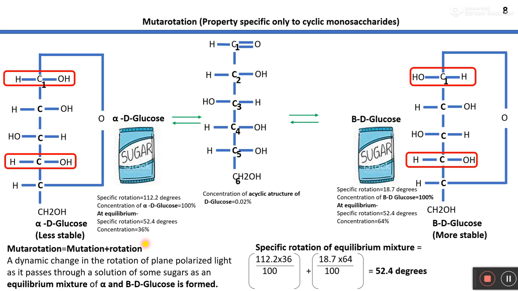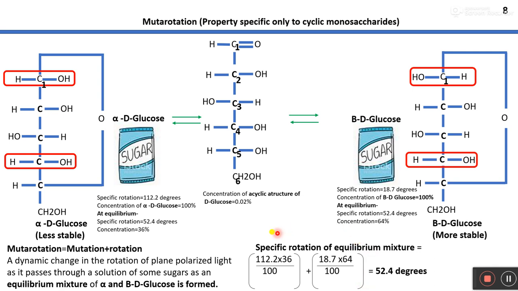So we can say that the equilibrium solution will have 36% alpha D glucose and 64% beta D glucose.